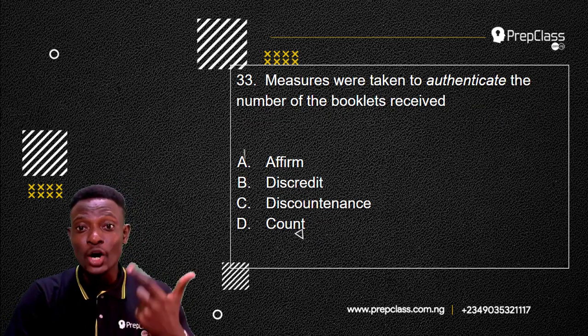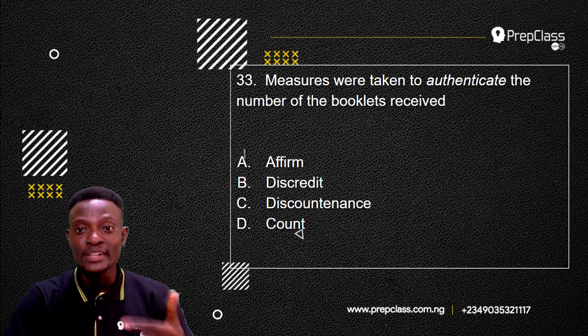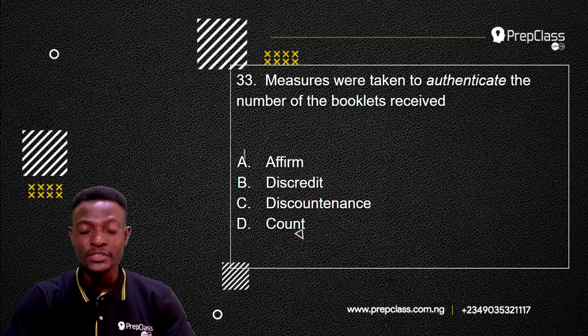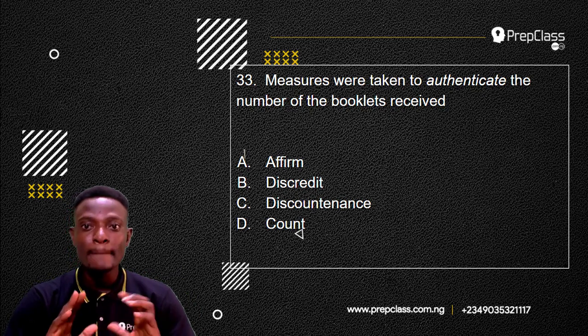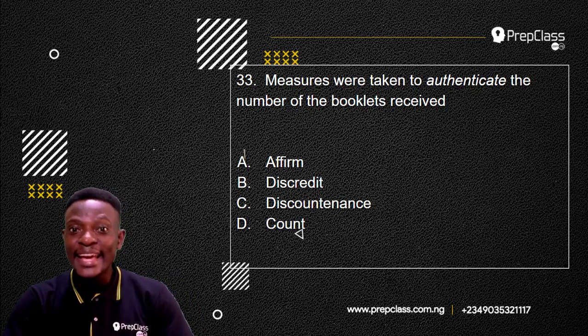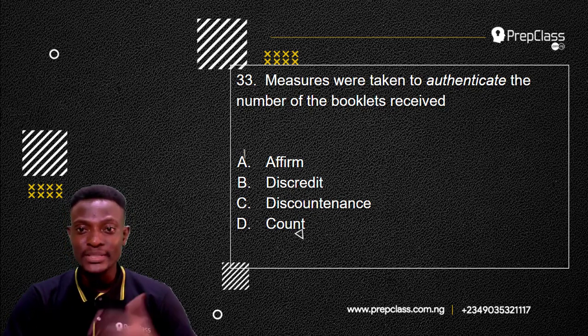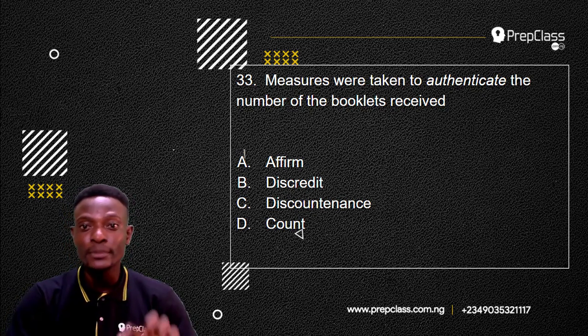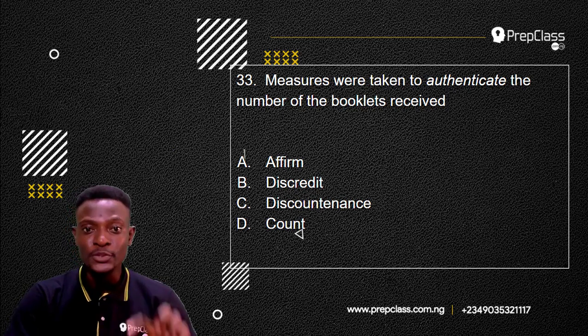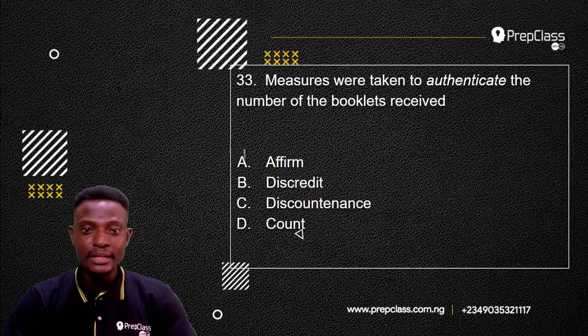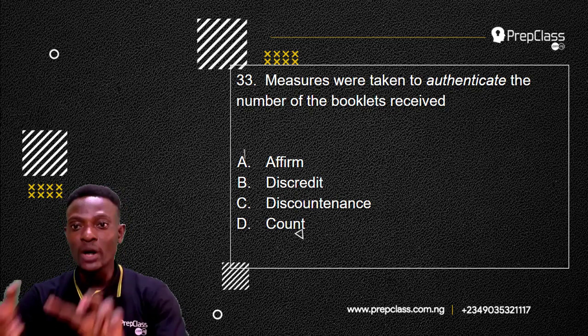Remember, we had to select the option that is the opposite of the word in italics. Question 33 reads: measures were taken to authenticate the number of the booklets received. The options we have are affirm, option B, discredit, option C, discountenance, and option D, count. The word in italics is authenticate.